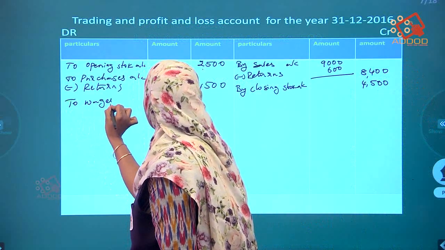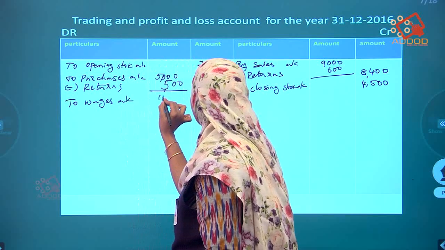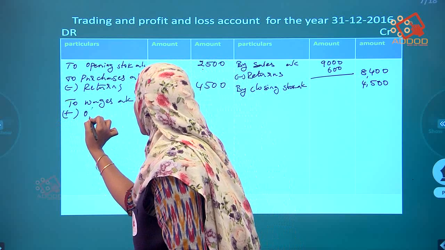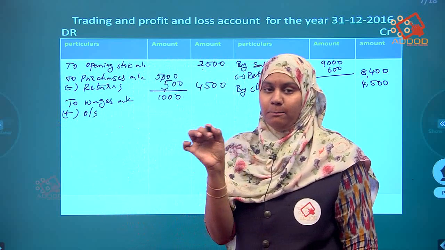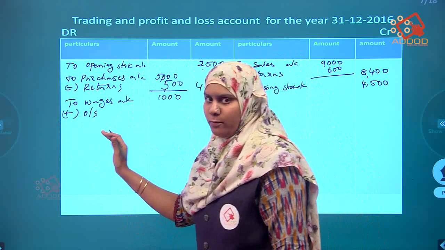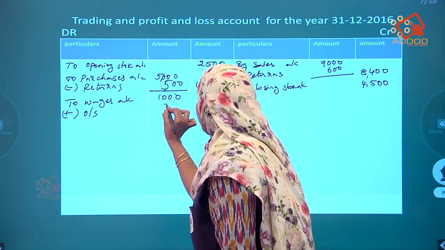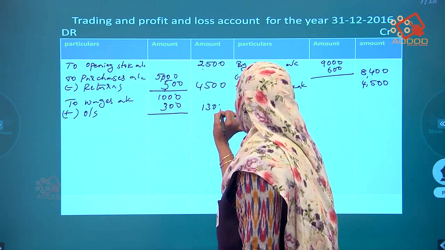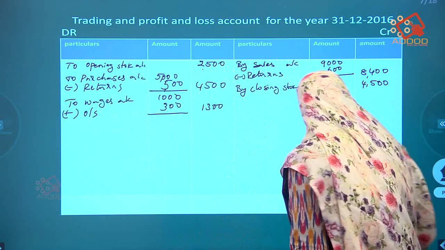To wages account, how much? 1000 plus outstanding. You have to write down the complete spelling, OUTSTANDING. In the short form I am writing outstanding 300. So total it and write it down in the outer column. Okay, working notes also is done.